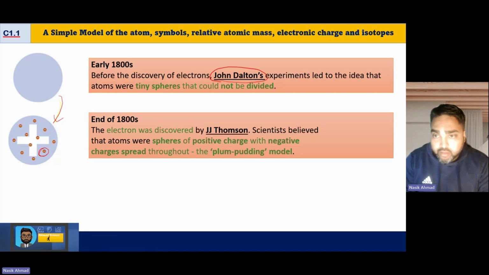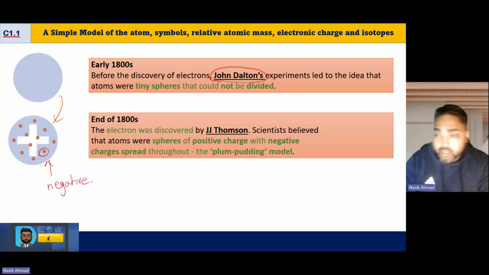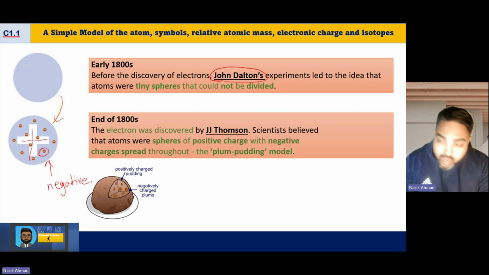But you've got a couple of issues. First of all, the electrons were negative, and he knew that they were negative based on the way they behaved interacting with magnetic fields, etc. So if the electrons were negative, but the atoms overall were neutral, that means that the dough must have been positive. And so he came up with the idea of the plum pudding model.